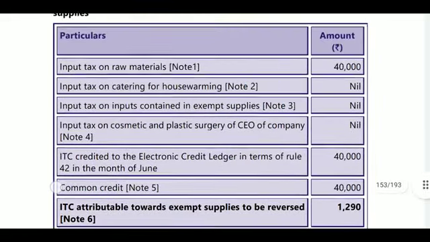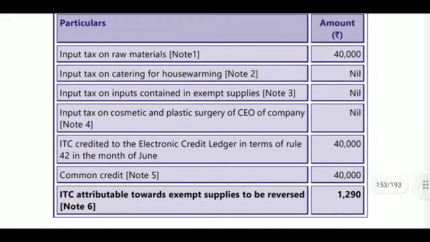Based on this, here input tax on raw materials. Raw materials input tax is allowable. Here both these raw materials are used for taxable and exempted, so 40,000 is allowable. Next, input tax on catering of housewarming. Housewarming is not allowable. It is a blocked credit. Next, input tax on inputs contained in exempted supplies. Exclusively exempted supplies is not available.